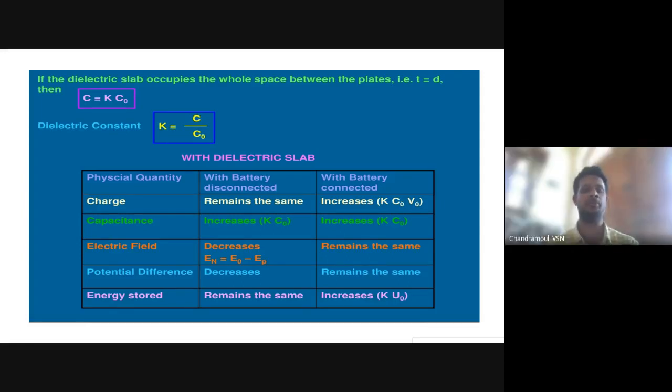Okay, very good. So these are the points. I want to know how you read in words K is equal to C by C naught. How can you read this better?